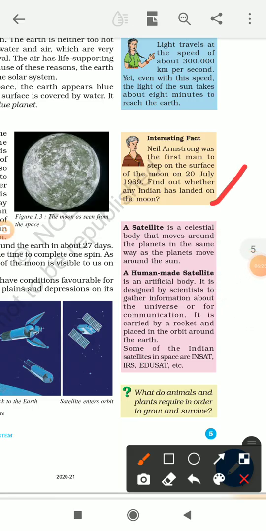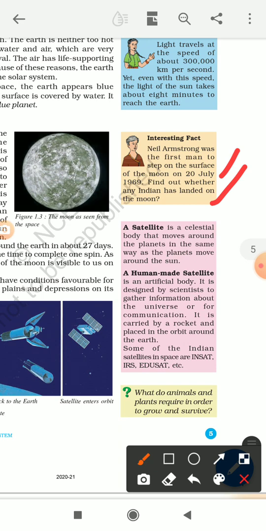Students, it is very important for us to know that people have landed on the moon, and the first person who stepped on the moon was Neil Armstrong. He went on the surface of the moon on 20 July 1969. Indian astronauts have also landed on the moon. The first Indian astronaut to land on the moon was Rakesh Sharma.